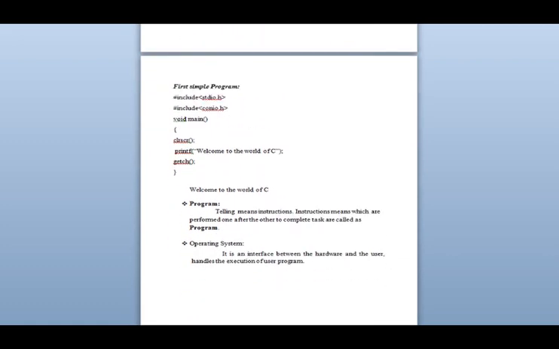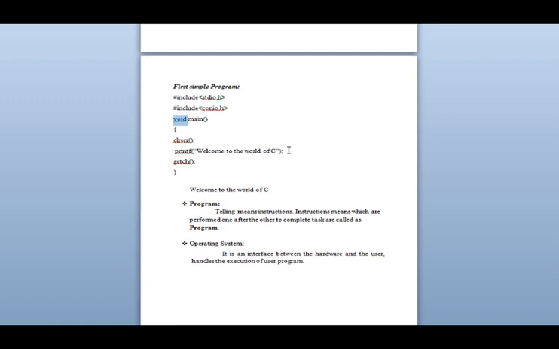Now, let's start with the first program. Here, as I have explained to you, I have used the preprocessor hash include stdio.h. When I use hash include stdio.h and void main, why have I written void here? See, we are using Turbo C++. So I am using Turbo C++ software.